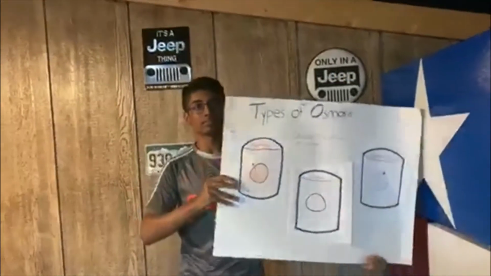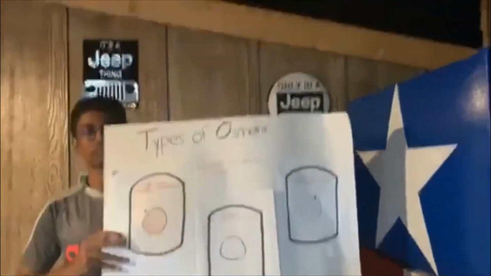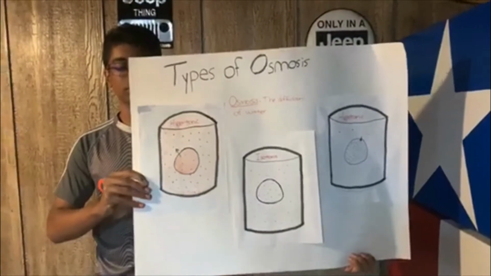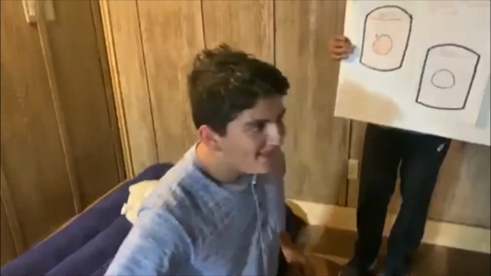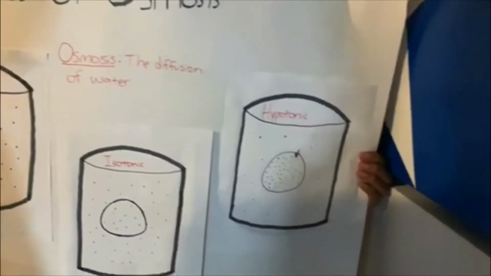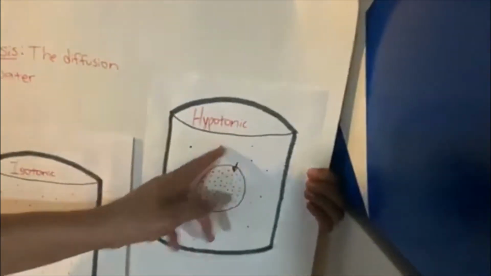If a cell is in an isotonic solution, the concentration of all solutes are equal or around equal throughout the cell and the solution it's in. If a cell is in a hypotonic solution, the concentration of the solvents within the cell is greater than the surrounding solution.